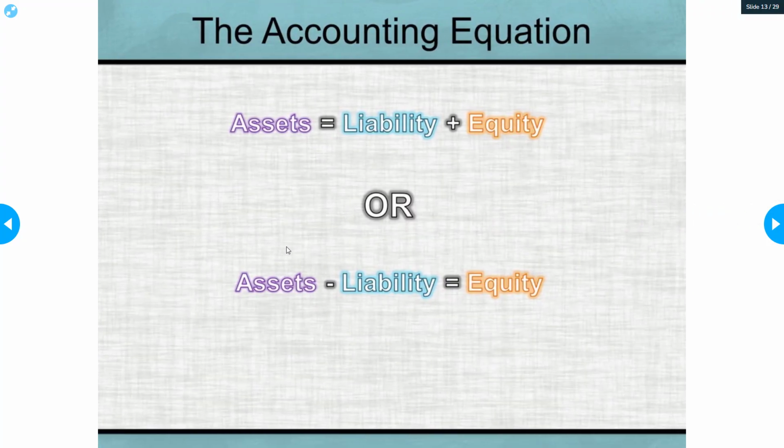All righty, now that we've gone over what's an asset, what's a liability, what's equity, and what's liquidity, I can explain to you what's the accounting equation. So the accounting equation is this: assets equal liability plus equity. In other words, if you take your liabilities and you take your equity and add that together, that should be the same as your assets. Or, you could take your assets and subtract your liability, and that would equal your equity.